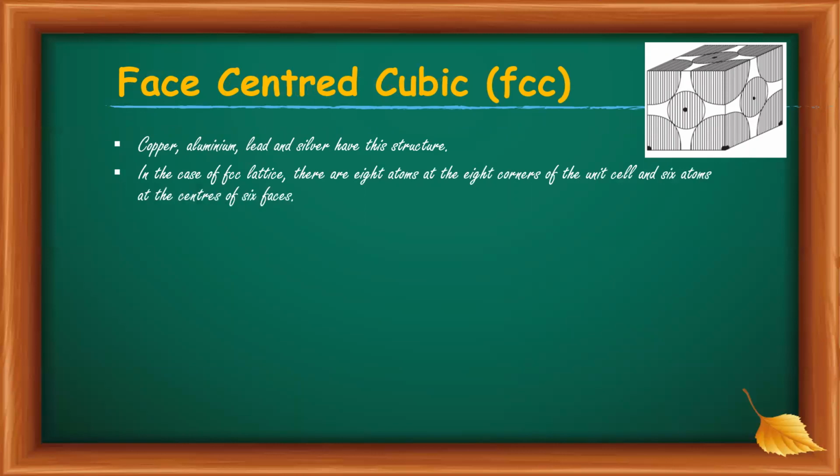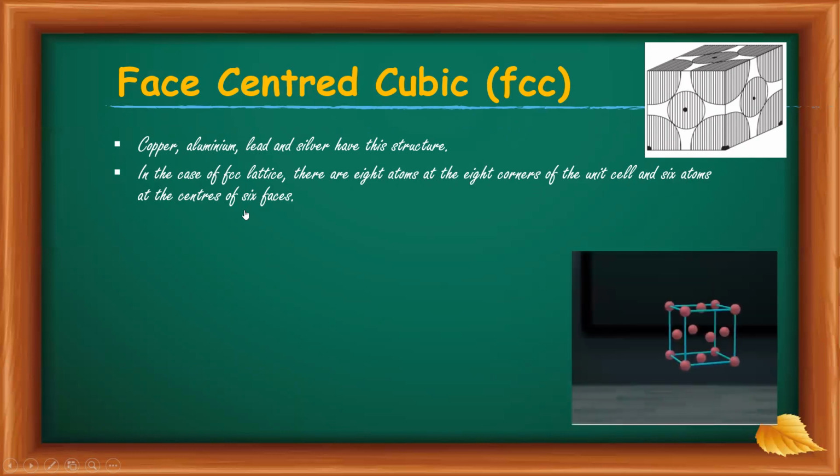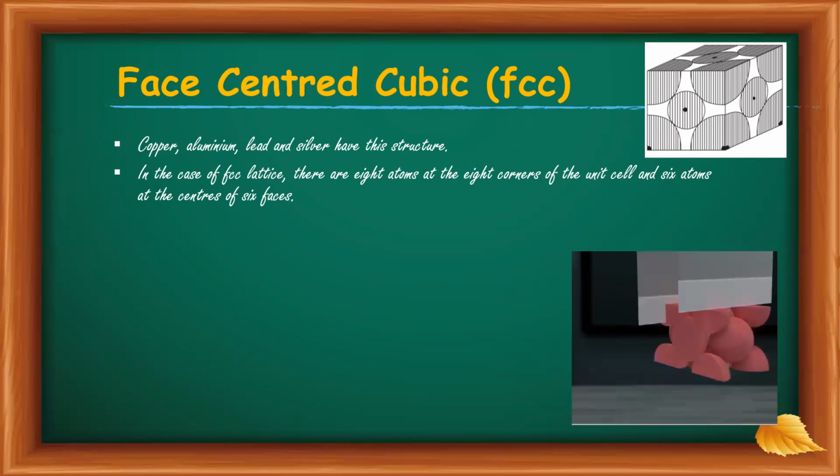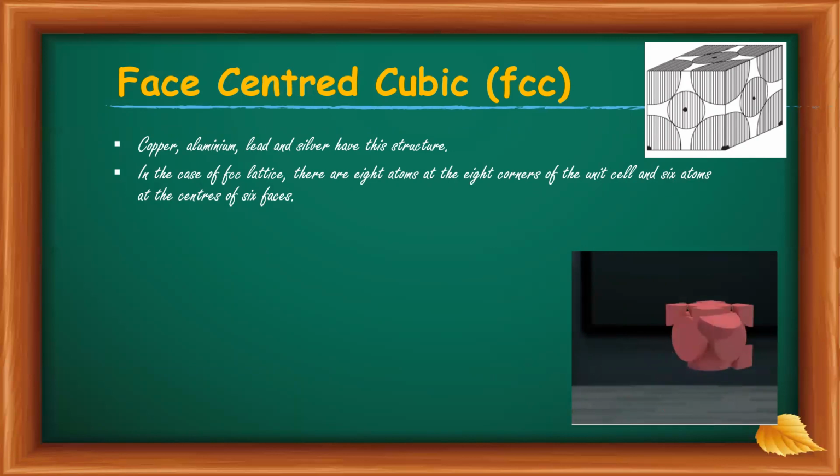In the case of FCC lattice, there are 8 atoms at the 8 corners of the unit cell and 6 atoms at the centers of 6 faces. From here, it is clear that the contribution of the atoms to the unit cell gives 1 atom from the corners and 3 atoms from the 6 faces.